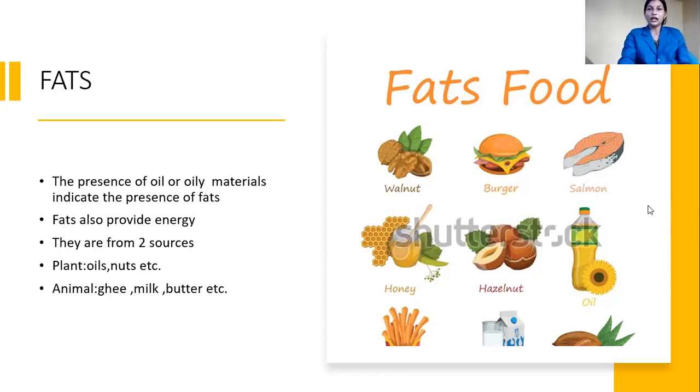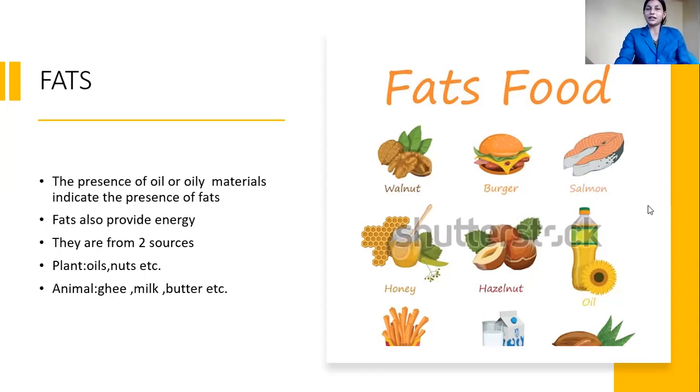Okay. Now, fats is what we are going to study. The presence of oil or oily material indicates the presence of fats. Okay. Fats also provide energy. They are from two sources. Okay. Plant fats and animal fats. Plants give oils, nuts, etc. And animal fats are usually ghee, milk, butter, etc.